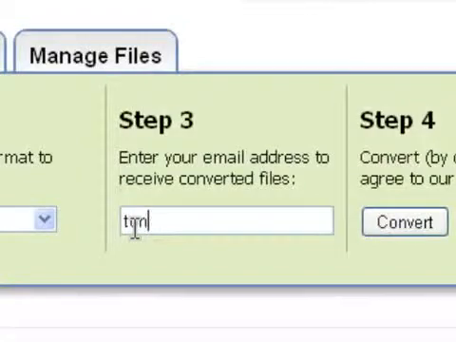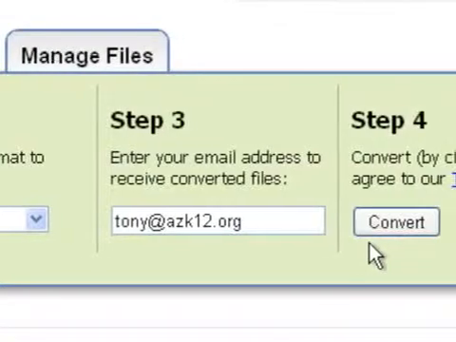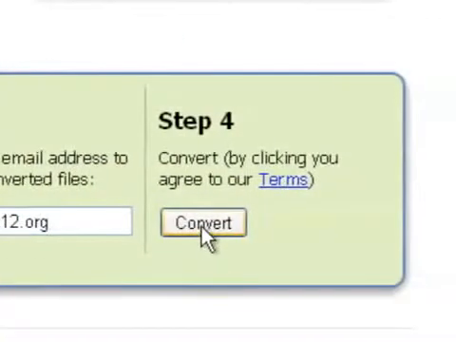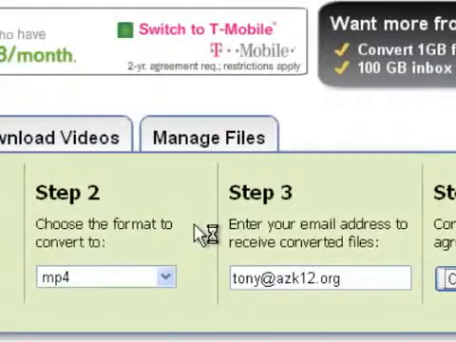Step 3 is to put in your email address, because it's going to take Zamzar servers a while to convert the video. So you upload it, and then when it's done, probably about a half hour later, it will send you an email with a link that tells you that it's ready to go and where you can download the finished video file. So I click OK after I click Convert.